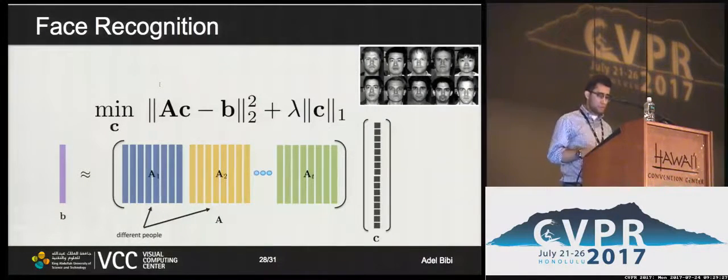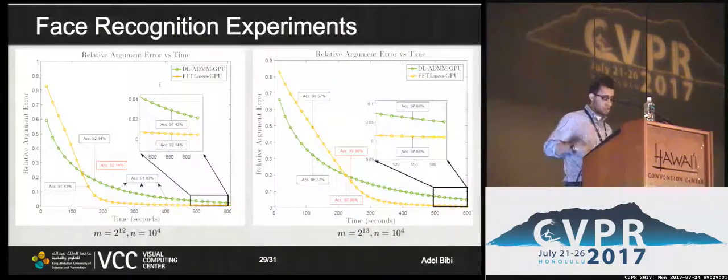So to remind you, all the previous ones were synthetic data. Now if we look at a face recognition data set, we conducted experiments on the Yale Base B data set. In both experiments here, we have 10,000 images. On your left, we have a total of 2 to the 12 pixels, vectorized image patches, which is the number of rows, and on the right is 2 to the 13 pixels. For this experiment, we compare FFTLasso to the dual ADMM by giving both solvers the exact same amount of time, and we compare the quality of the solution for both methods with a high accuracy pre-computed solution.